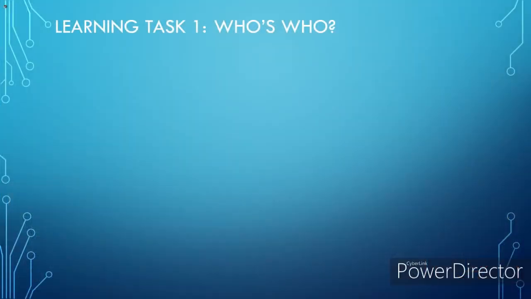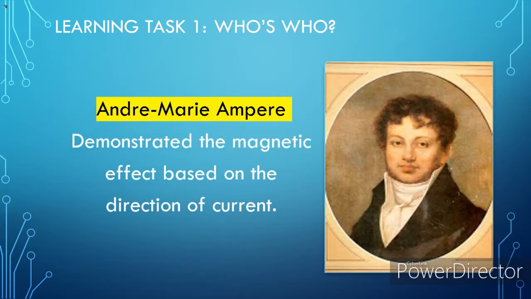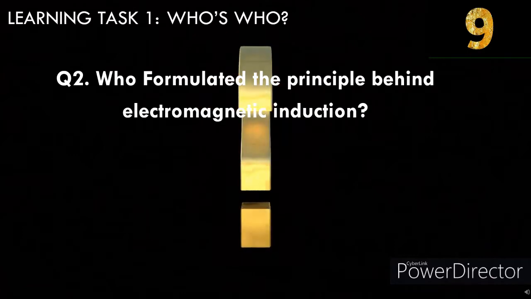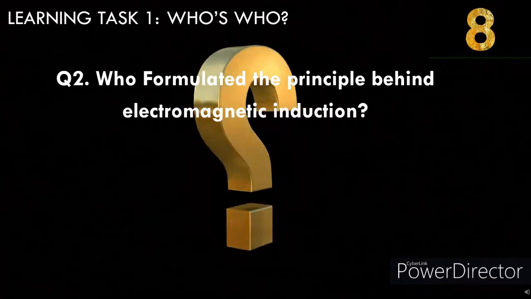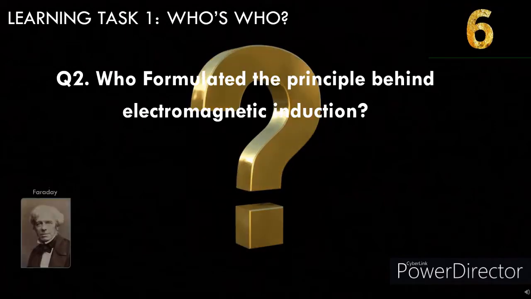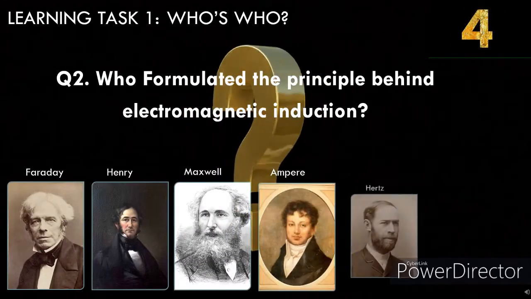Correct answer is Ampere. André-Marie Ampere demonstrated the magnetic effect based on the direction of current. Question number 2. Who formulated the principle behind electromagnetic induction? Faraday, Henry, Maxwell, Ampere, Hertz, or Ørsted?